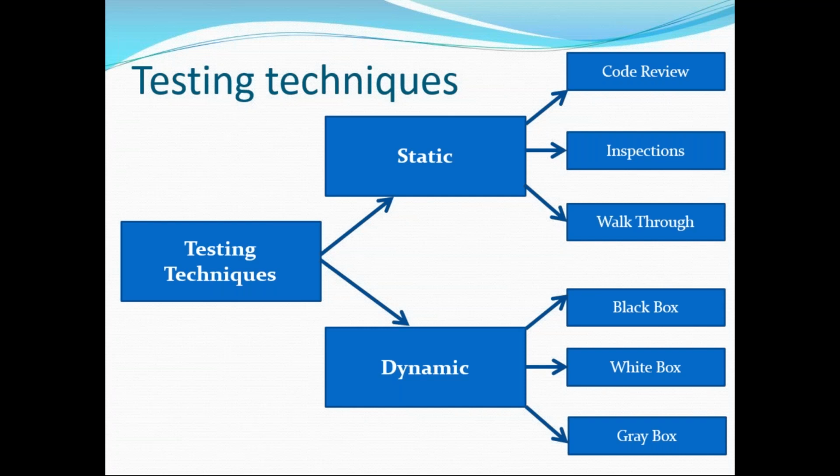So there are two techniques, static and dynamic. Static means, simply remember, without executing things. Code review, design review, test case review, document reviews, all come under static. Inspection means whether we are following the respective documents or not. Walkthrough is a kind of meeting. Meetings are very, very important. Okay. When you're talking about dynamic, what is it?